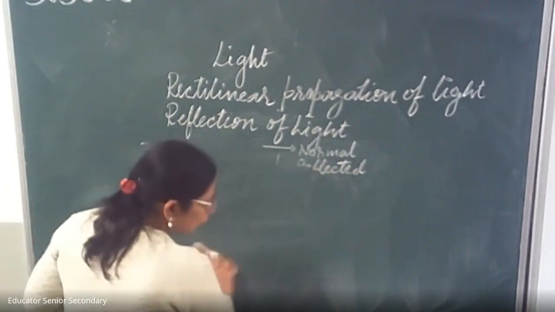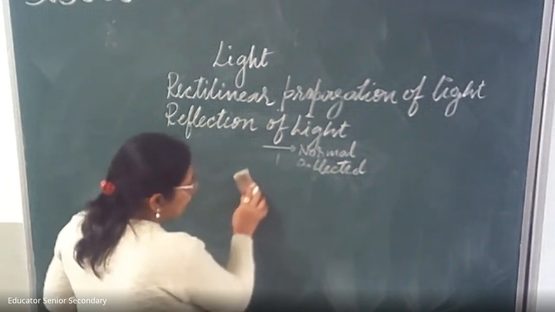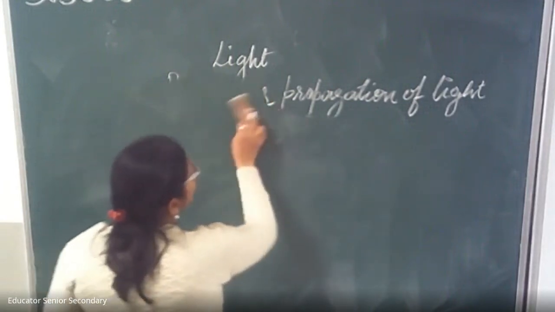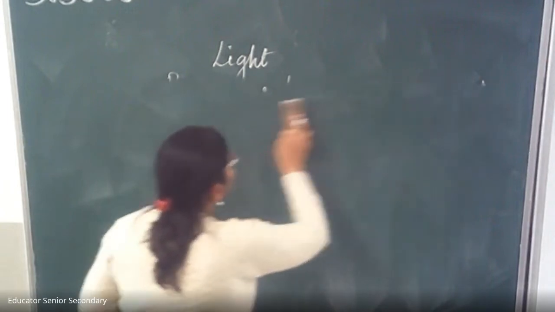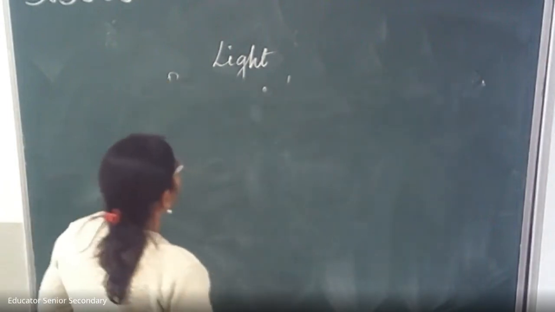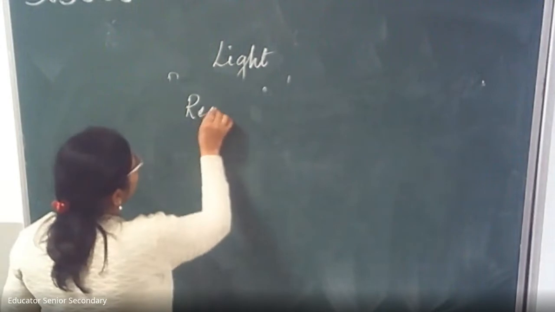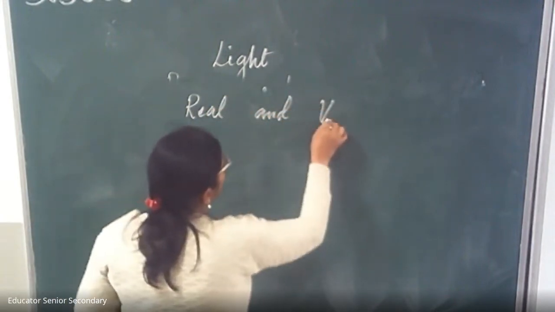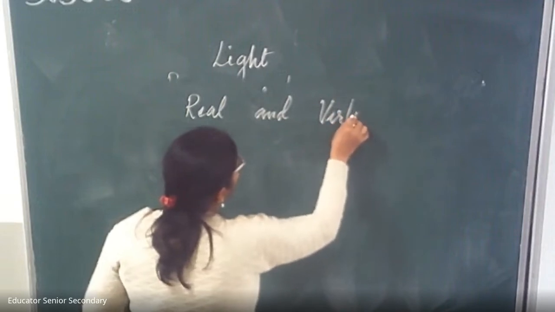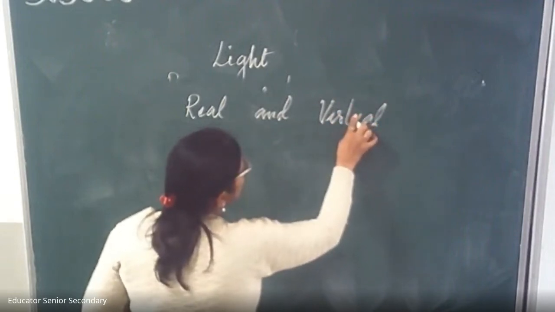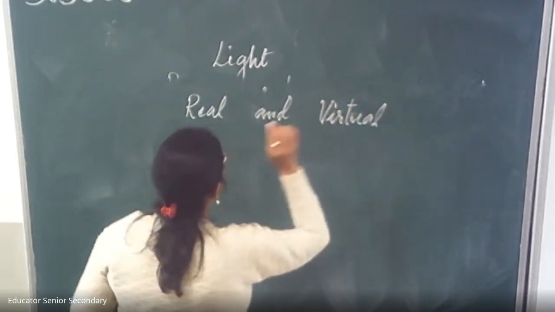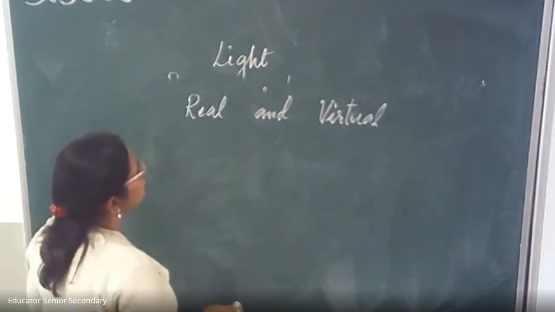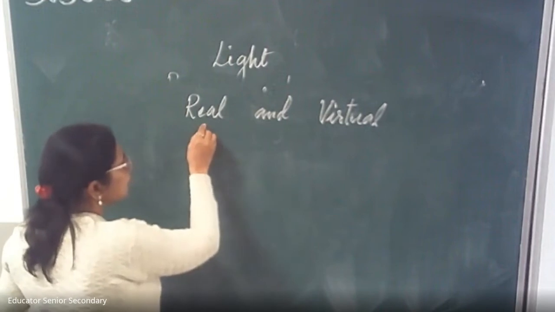Now we are going to discuss the difference between real and virtual image. Children, why are we studying this real and virtual? Because mirrors form two types of images, real and virtual. What are the real images?